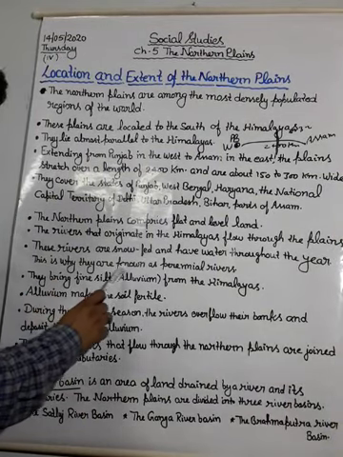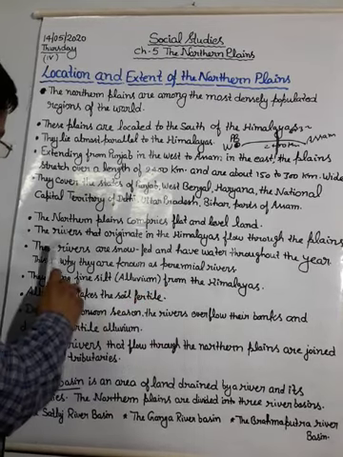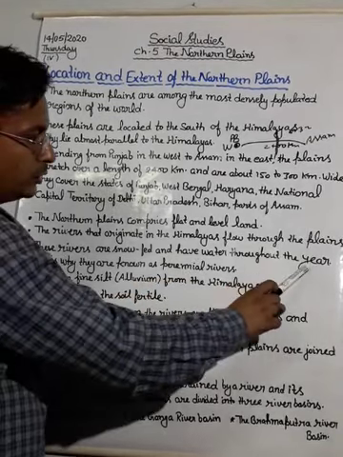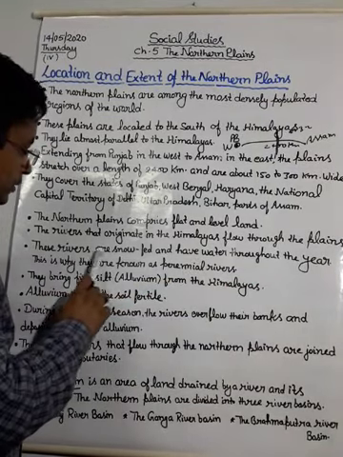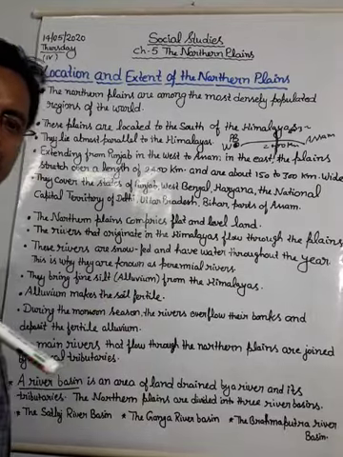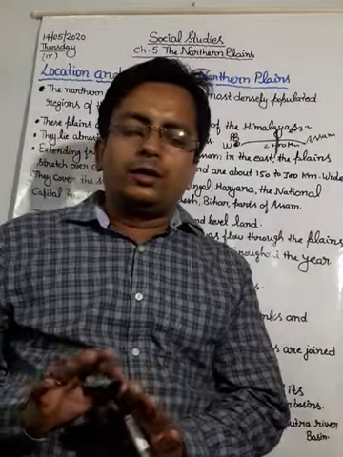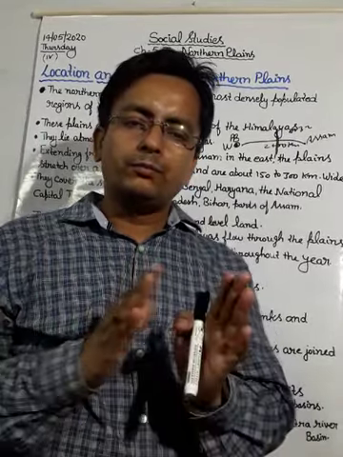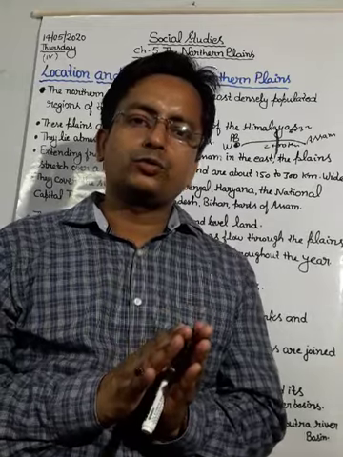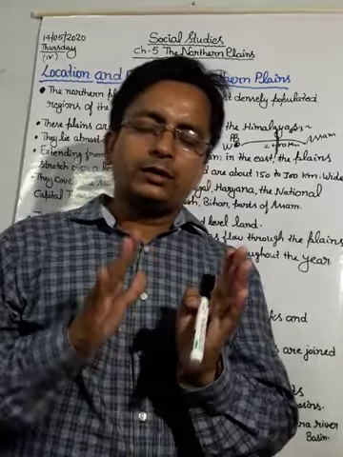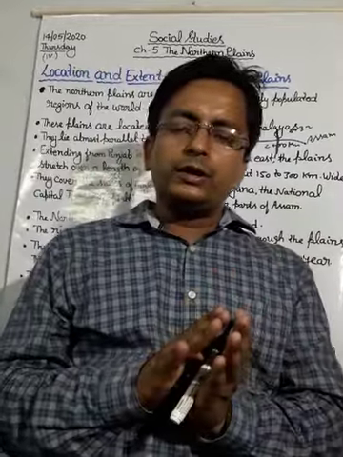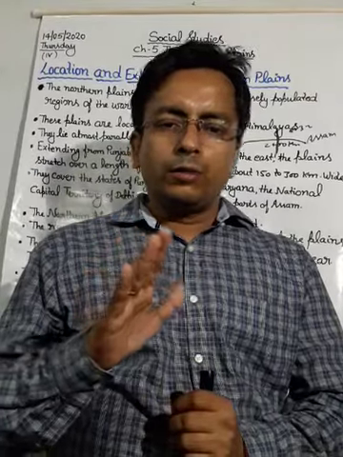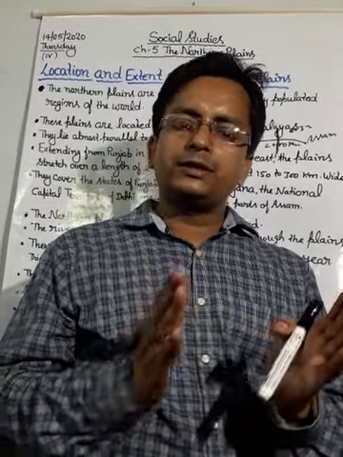This is why they are known as perennial rivers. These rivers are snow-fed and have water throughout the year. My dear students, these rivers are snow-fed means the rivers get water from the melting of ice and snow. The rivers that flow in the northern plain are fed by mountain snow and ice.